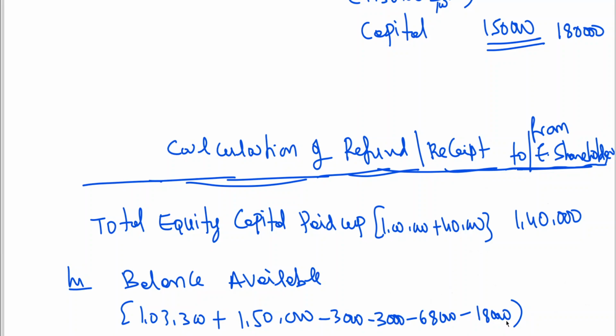So 1,03,300 plus 1,50,000 minus 3,000, minus 3,000, minus 68,000, minus 1,80,000. 700. 700 negative amount we are having.